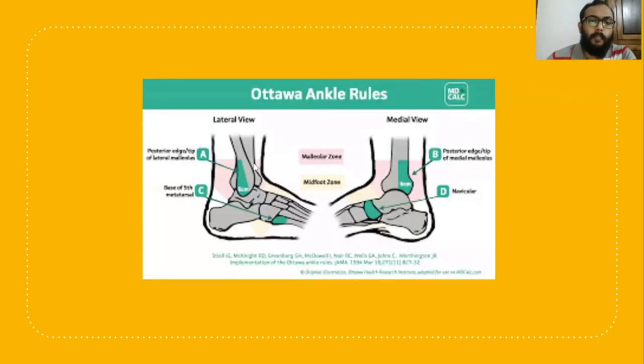Here you can see medial malleolus and lateral malleolus tenderness. Then an ankle joint X-ray is to be taken, and whenever there is isolated tenderness at the base of the 5th metatarsal and navicular bone, then a foot X-ray is advisable.